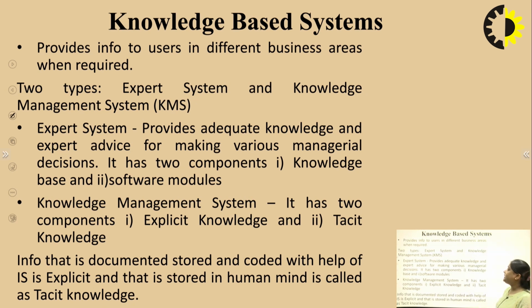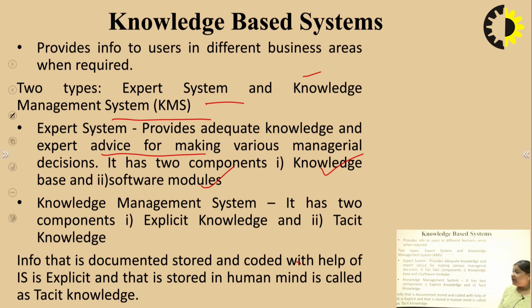Next is the knowledge based system. It provides information to users in different business areas when required. There are two types of knowledge based system: one is the expert system and the second is the knowledge based system. What is the difference between expert system and knowledge based system? An expert system provides the information or the complete knowledge and expert advice for making various managerial decisions. It has two components, knowledge base and software modules.